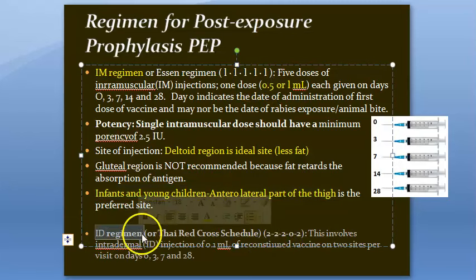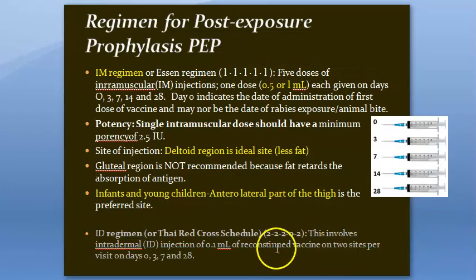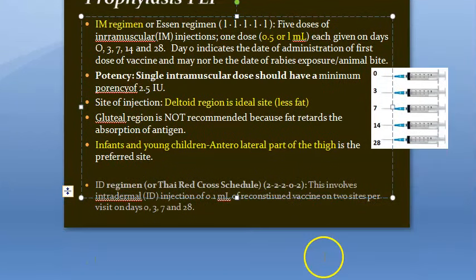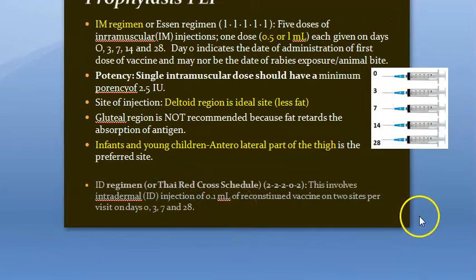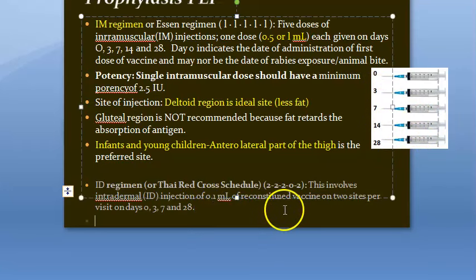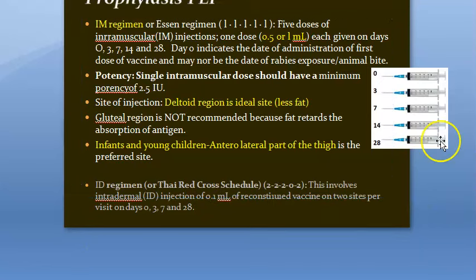Okay. Now there is an intradermal regimen available. This has only 4 doses. Are you paying attention? This has only 4 doses, guys. Look at this intradermal regimen. Just remember 4 doses: 0, 3, 7 and 28. There's no 14. Just like 13 is unlucky, here 14 is unlucky for them. They have kept only 4 doses, 14th is not there. Okay, 0, 3, 7, 28 if it is intradermal.